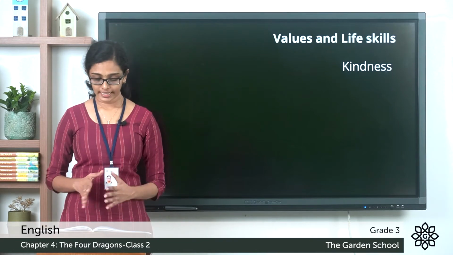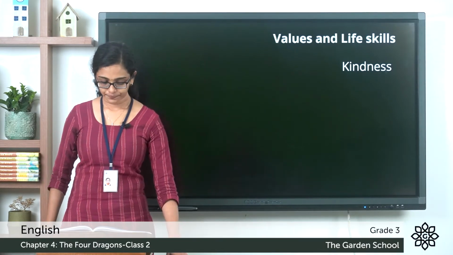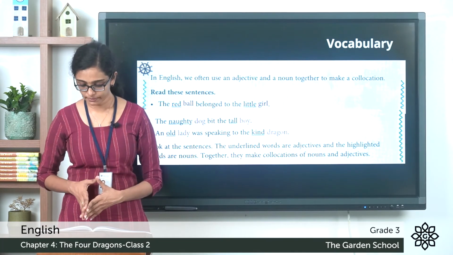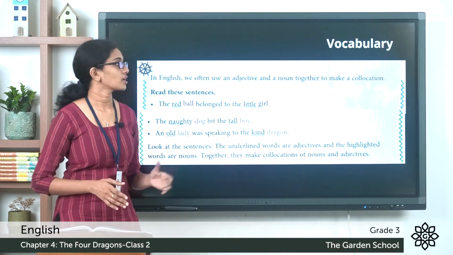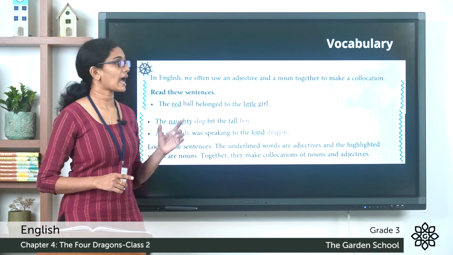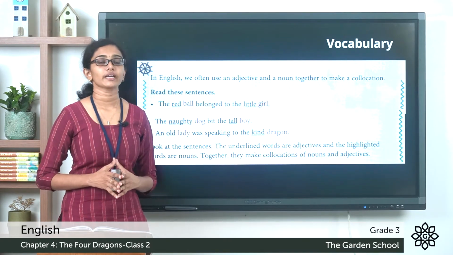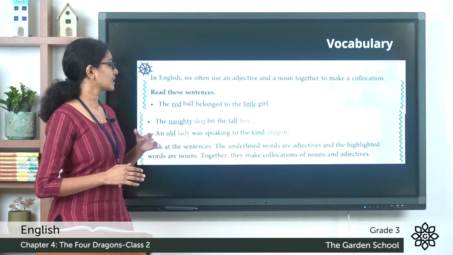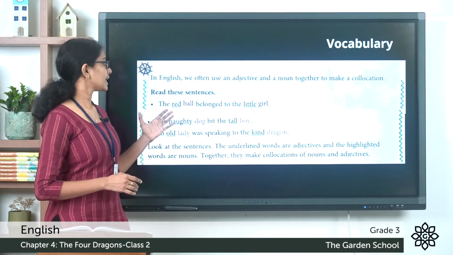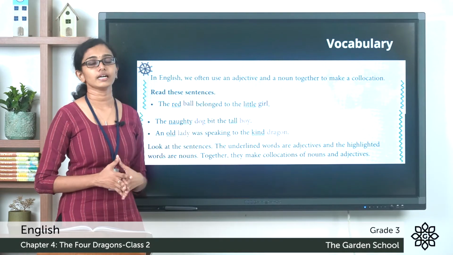Now let's see the next session, vocabulary. You see this box in page number 57 and what is given there? Sometimes in English, we use an adjective and a noun together to make a collocation. And let's see what is that. Look at these sentences. The red ball belonged to the little girl.